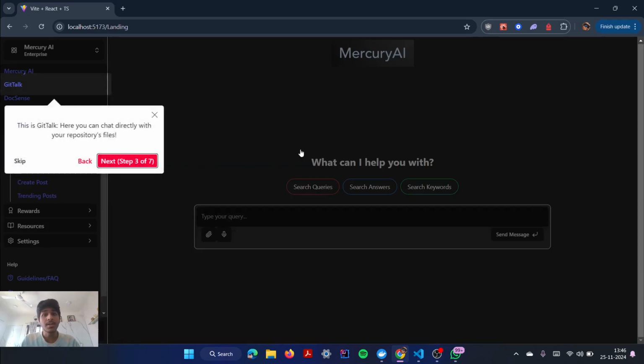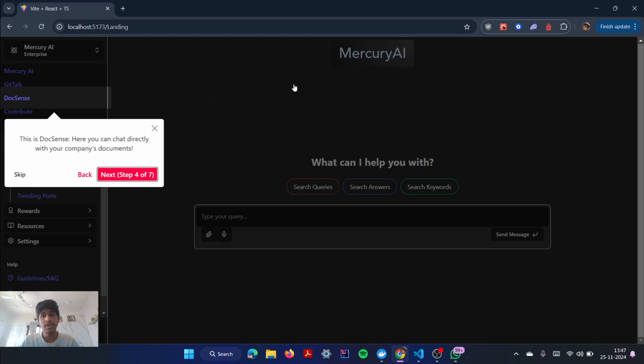This is Git Talk. So companies have code bases and different repositories. You can basically contribute your GitHub repo URL and we will parse the files. And in this way, you can talk with the files. What is the structure of this repo? You can ask about file specifics, like why is this function in this file? What does it do? So it's your AI chatbot for your company's repo.